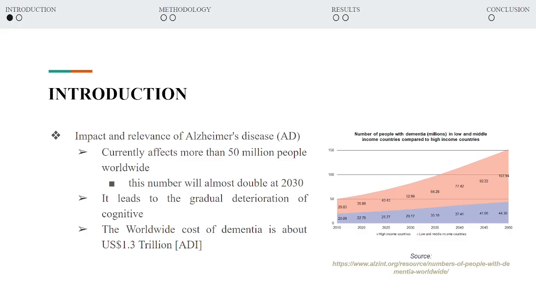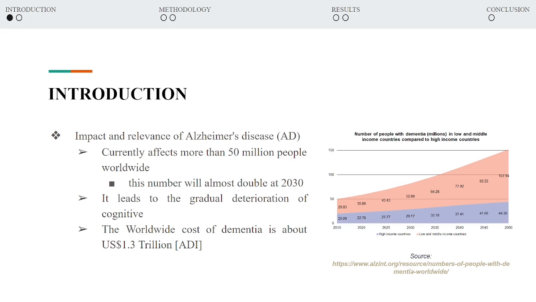First, talking about the relevance of Alzheimer's, it is a current disease that affects more than 50 million people in the world, and this is a number that can double until 2030, according to experts. And it's a disease that leads to a deterioration of cognition, affecting not only the individual but also their family members and those close to them. The global cost of Alzheimer's and dementia in general is about $1.3 million.